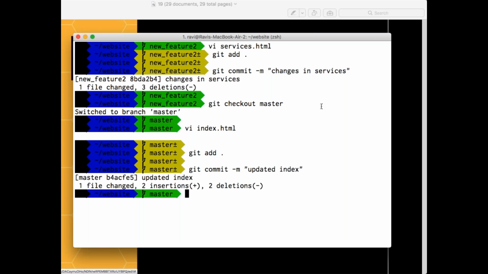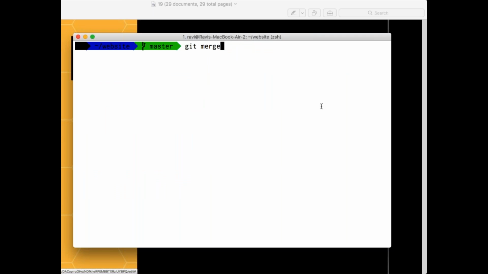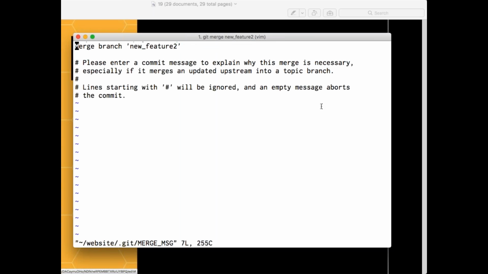Is my master at the same position right now? No, right? My master moved ahead. Now if I do the merge, what does it say? It is asking for a message. Do you want to merge this branch? I'll say yes. Did it ask when I was doing a fast forward merge? No, right? Why? Because there was no new commit at all. Now a new commit is being created. What is the message you want to give? I am merging this commit here. I'll just save this. Okay, it looks good to me. I am merging the branch called new feature 2.